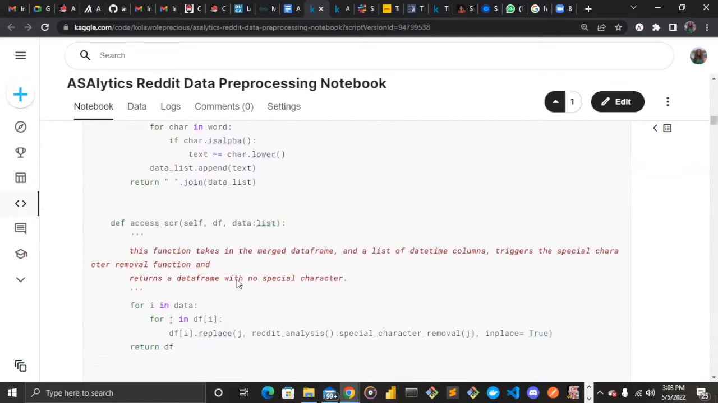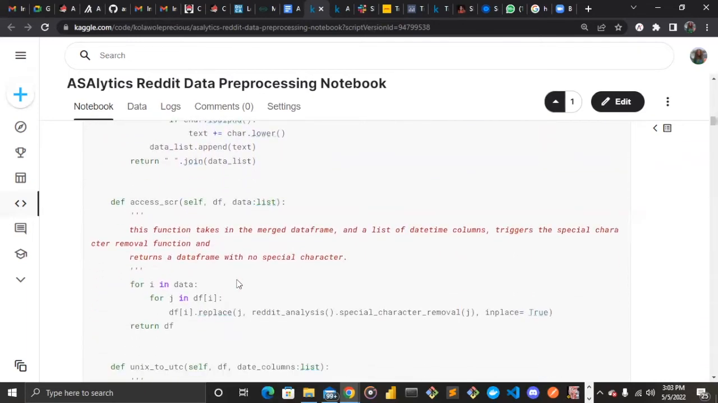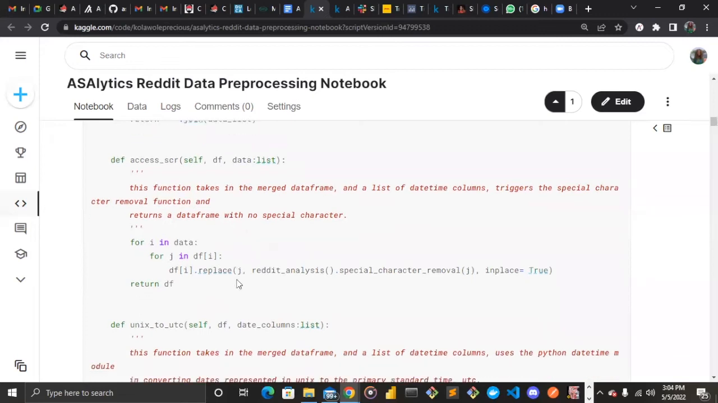So we have another function here which takes in the data table so as to access the special character remover function in our Reddit analysis class. It runs through a list, because we have both the post body and the comment body with special characters. So we had to take them together and perform the analysis at once. We implemented the access SCR function to get this done for the two, or even many, data columns with special characters.